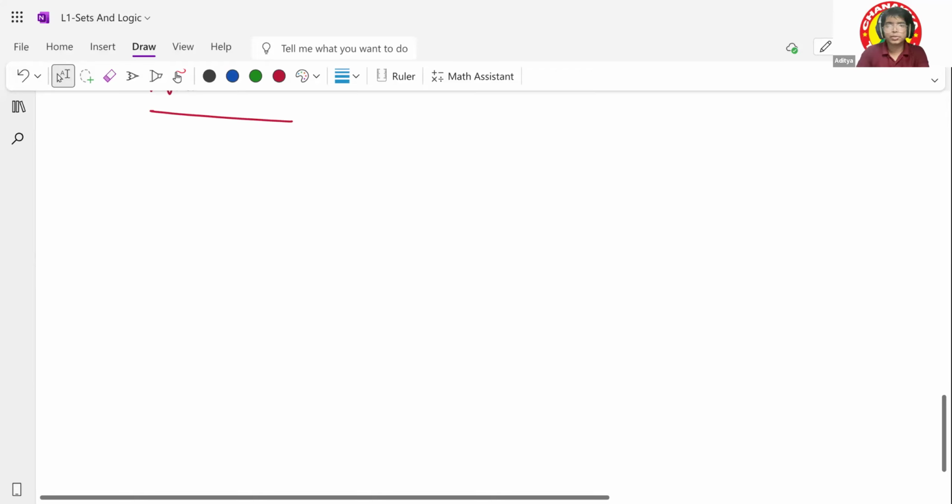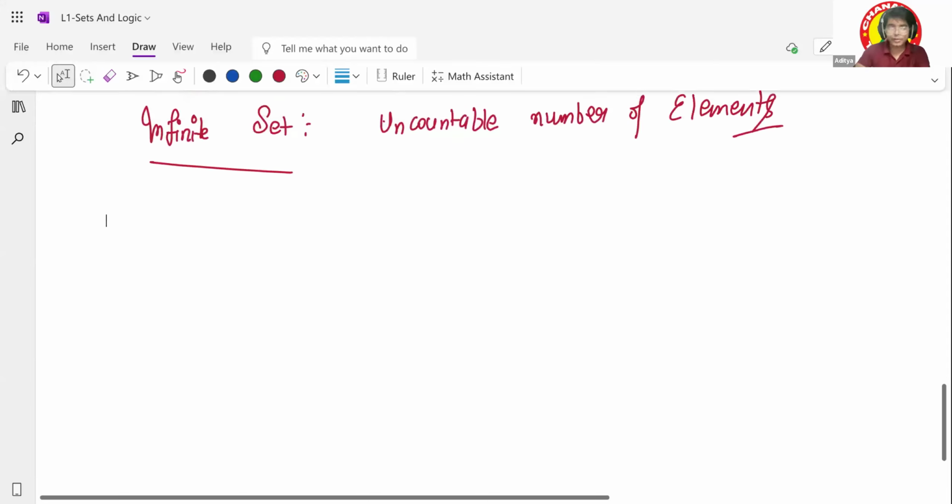Okay, so now I'm going to go with operations on set. What does this mean? Basically, now you have a basic idea of what a set is, right? But what are you going to do with the set? So we have some operations. Okay, how can we use these sets?